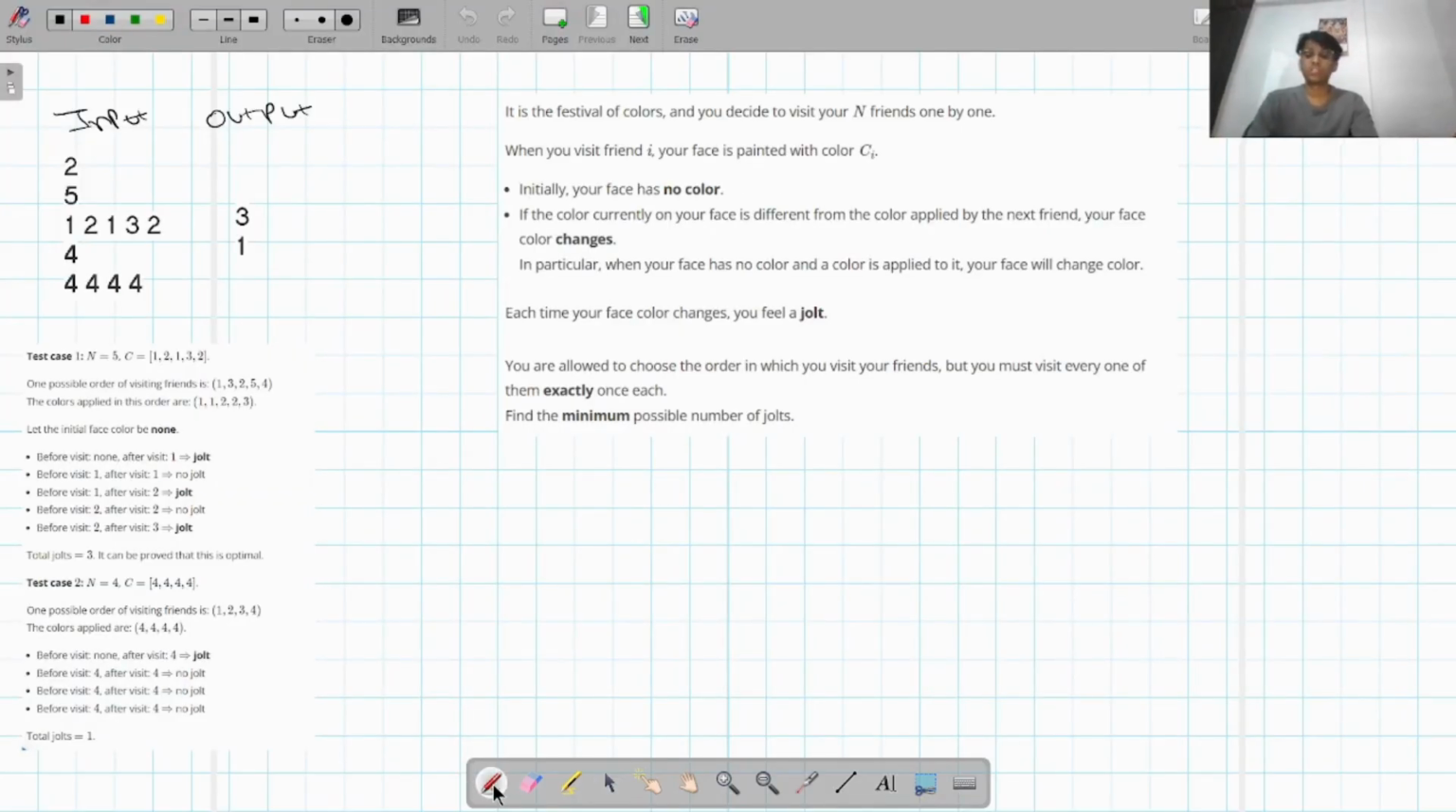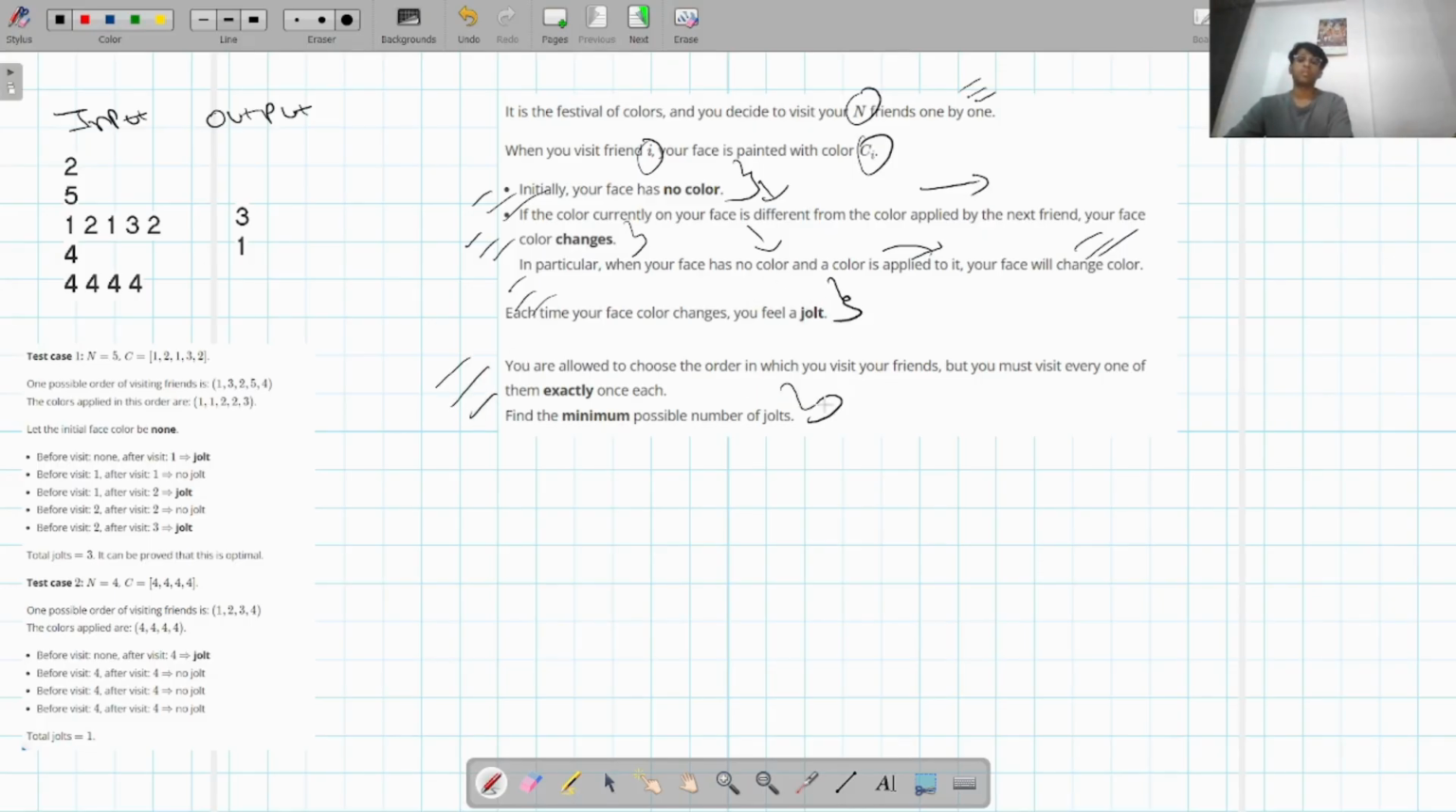So guys, now let's understand the sample test case in the question more precisely, because this question is very straightforward. It says that there is a color festival and you decide to visit n friends one by one. When you visit friend i, your face is painted with color C of i. Initially your face has no color, and if the color currently on your face is different from the color applied by the next friend, your face color changes. In particular, when your face has no color and a color is applied to it, your face color changes, right? So each time your face color changes, you feel a jolt. So we have to find the minimum possible number of jolts.